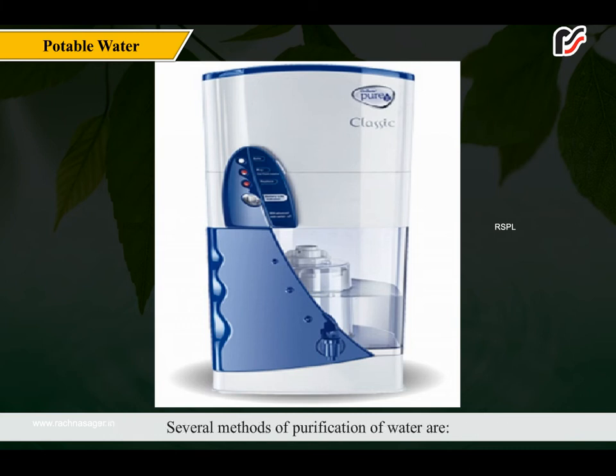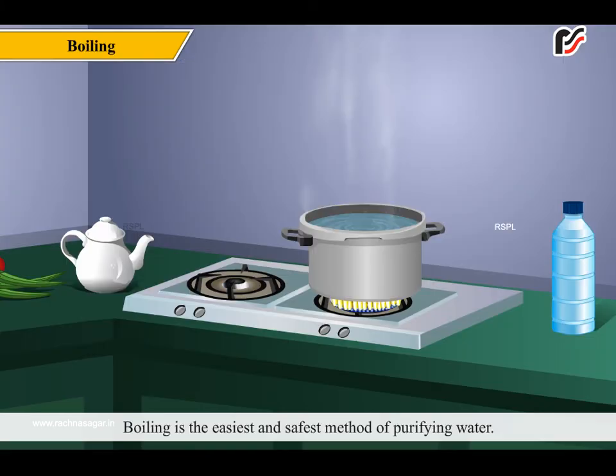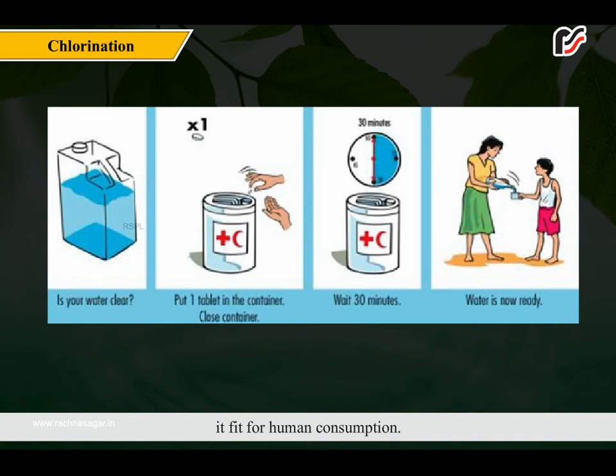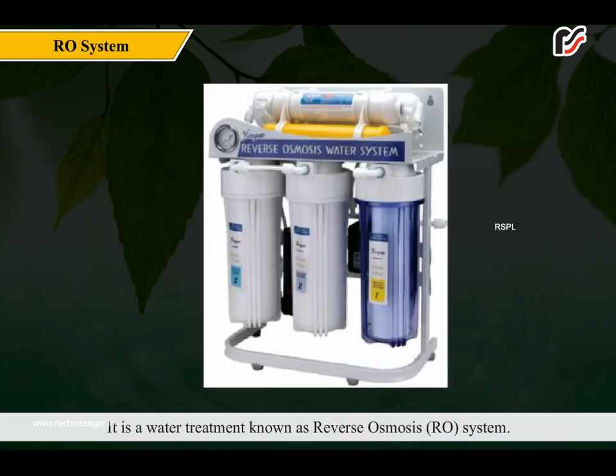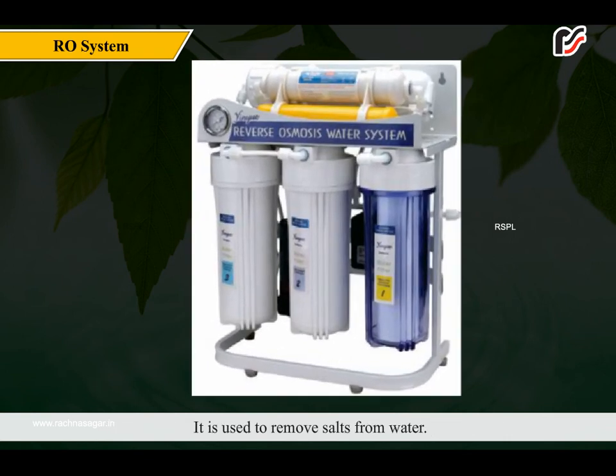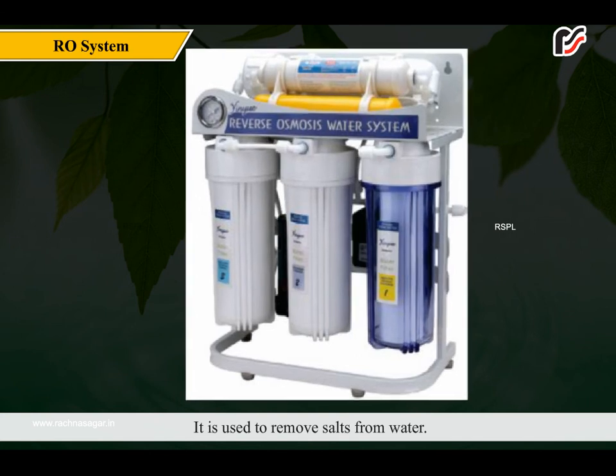Several methods of purification of water are: boiling is the easiest and safest method of purifying water. Water chlorination is the process of adding chlorine to water to make it fit for human consumption. Water that has been treated with chlorine is effective in preventing the spread of waterborne diseases. It is a water treatment known as reverse osmosis (RO) system. It is used to remove salts from water.